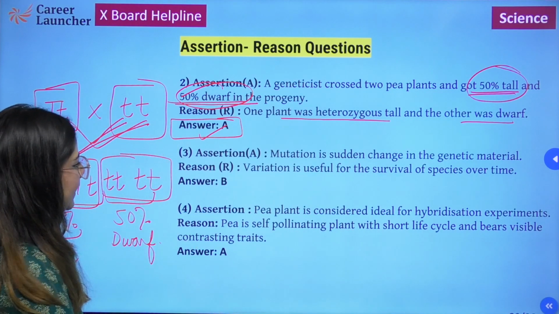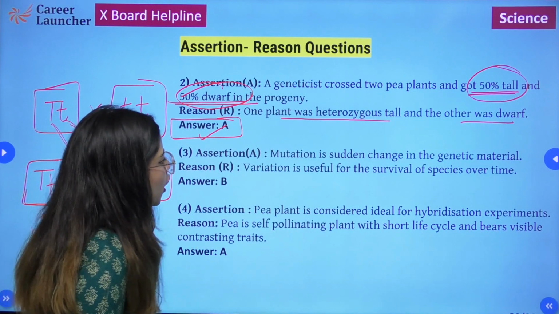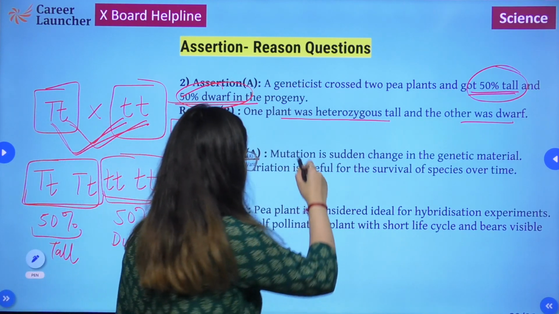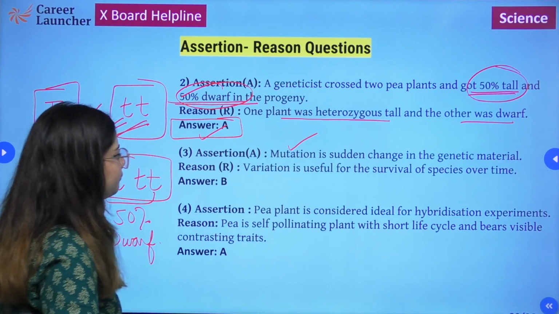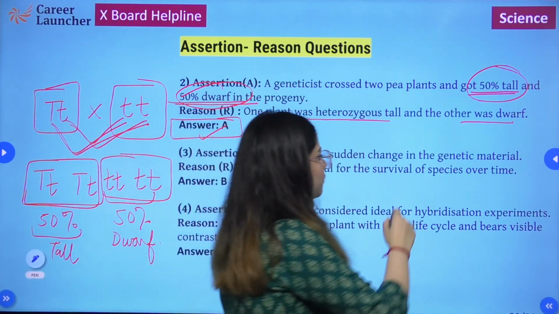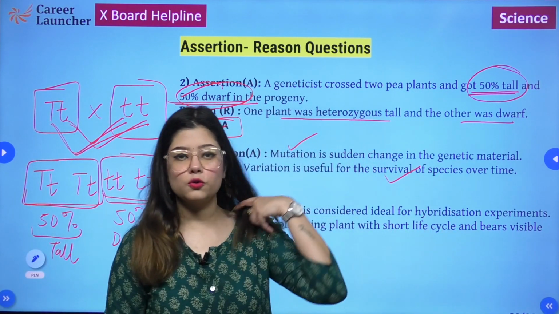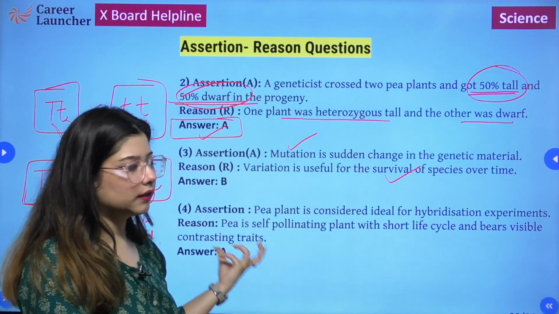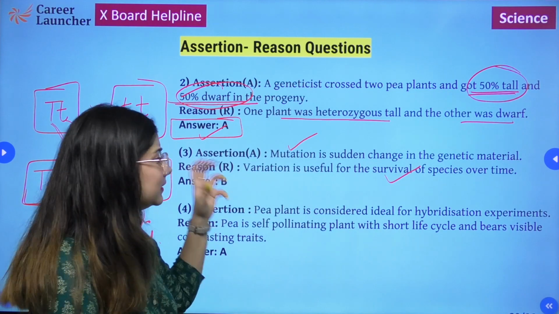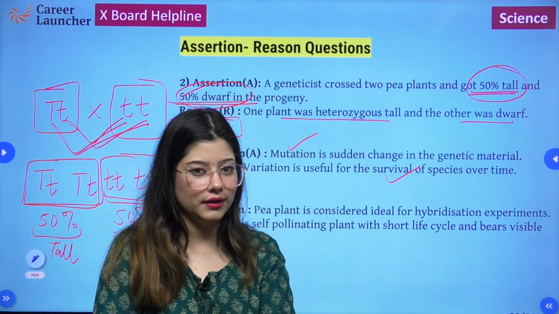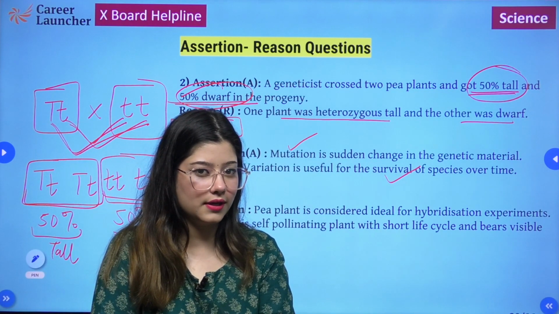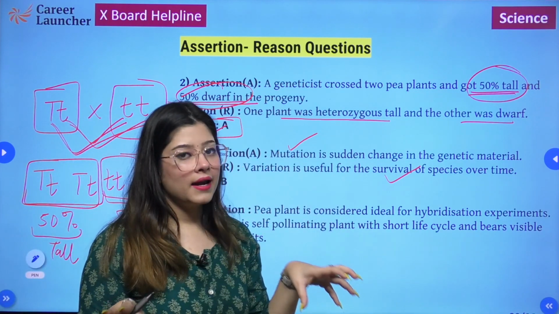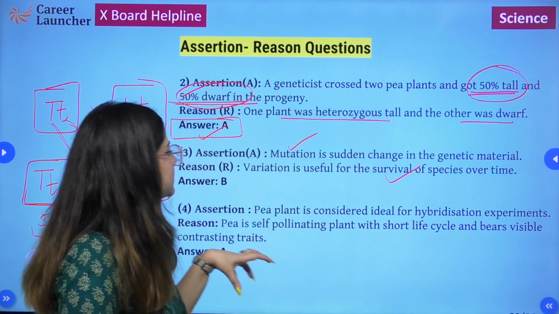Let's have a look at the next statement. Assertion says mutation is sudden change in the genetic material. This is true. Reason, variation is useful for the survival of species over time. This is also true. So both the statements are true, but they are not interconnected, and the reason is not explaining the assertion. It does not give an explanation to the assertion. These are two independent statements. Both of them are correct, but these are two independent statements.